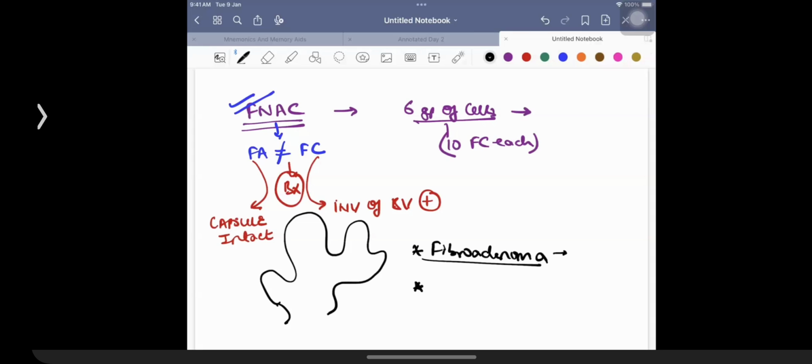Phyllodes tumor. What you need to remember, of course, as an example of an extension of a question, is Phyllodes tumor is not going to be having the lymphatic spread. So they'll ask you this kind of a question that in Phyllodes tumor, lymphatic dissection is going to be contraindicated. Axillary lymph node dissection is not to be done in a patient having Phyllodes tumor.